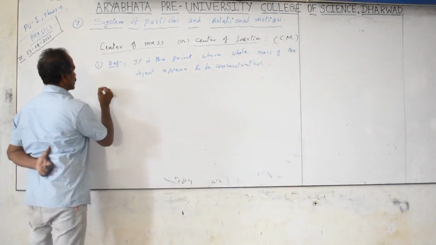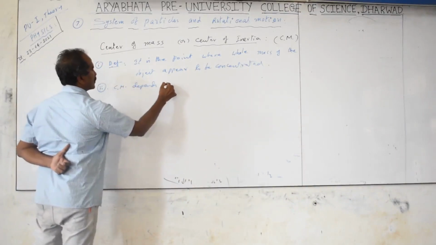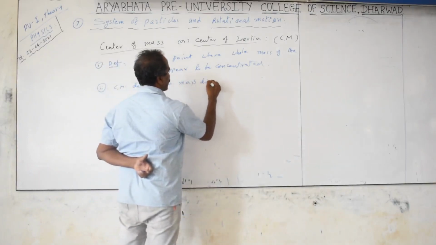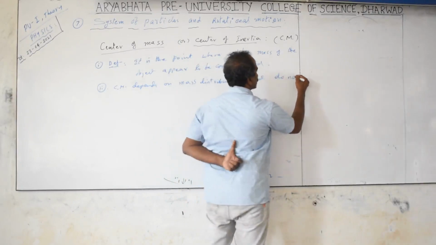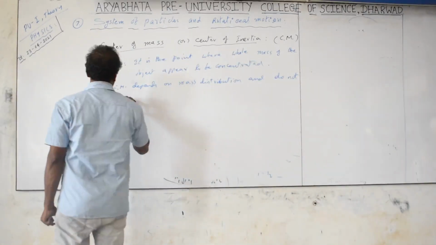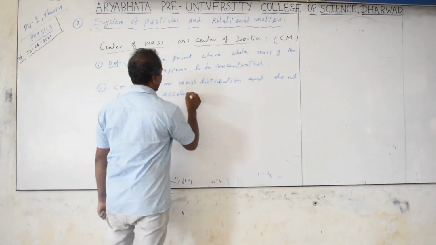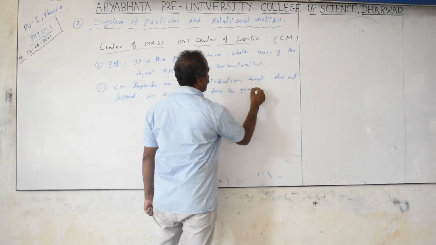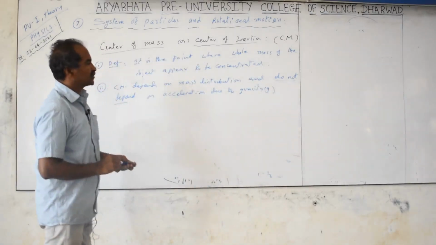Center of mass depends on mass distribution and does not depend on acceleration due to gravity g.